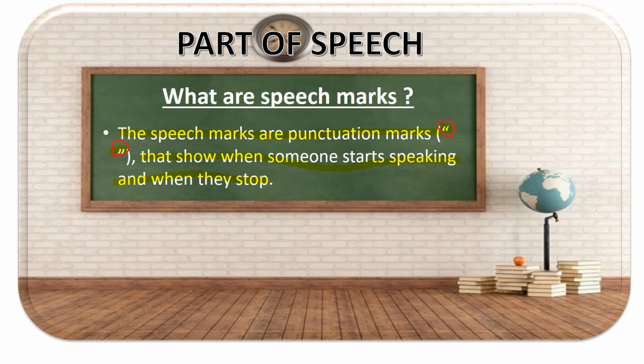Speech marks are marks that tell you when a person is speaking. So that is why they're called speech marks. They're also called quotation marks. The words within a speech mark are directly the words of the speaker. They've not been changed. They're also said to be spoken in direct speech.